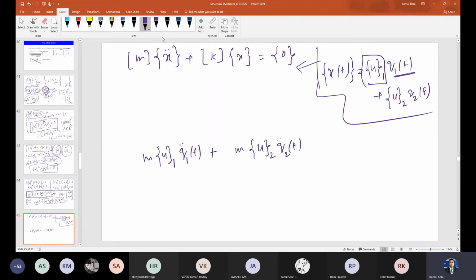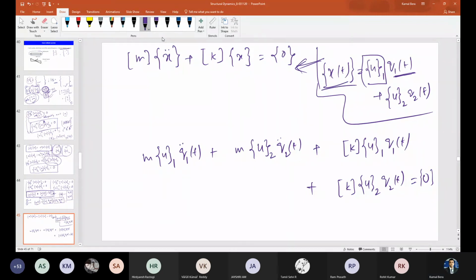Please check whether I am wrong or right. Plus k x is k u1 q1(t) plus k u2 q2(t) equal to 0, right? Am I right? I have just substituted the solution.